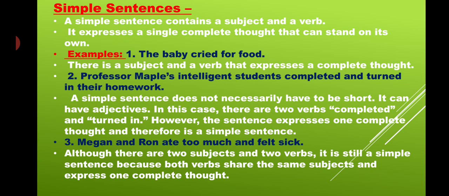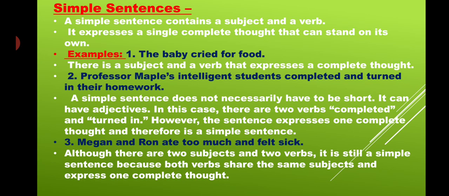Here I have given you the examples, and the explanation is also there. The baby cried for food. Here the subject and a verb express a complete thought. That means subject and predicate both are there. Professor Mapple's intelligent students completed and turned in their homework.